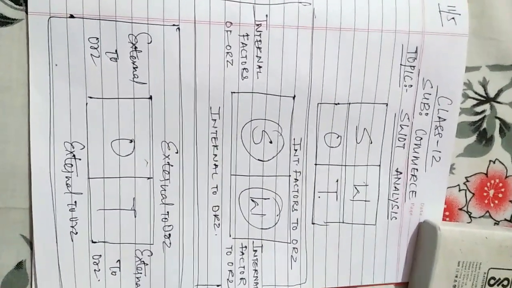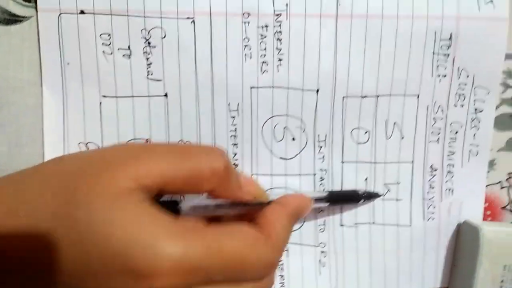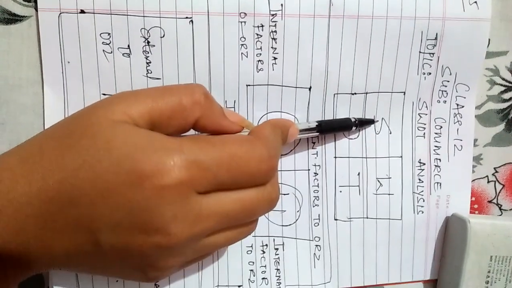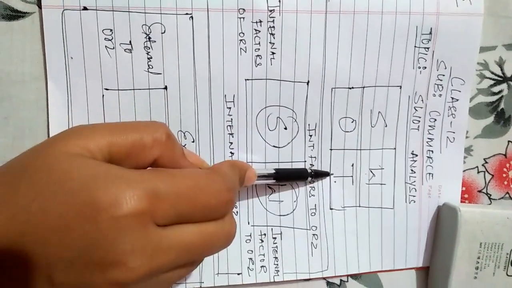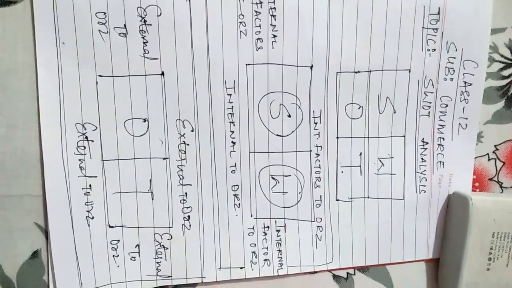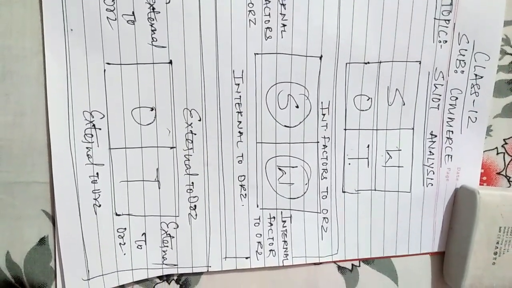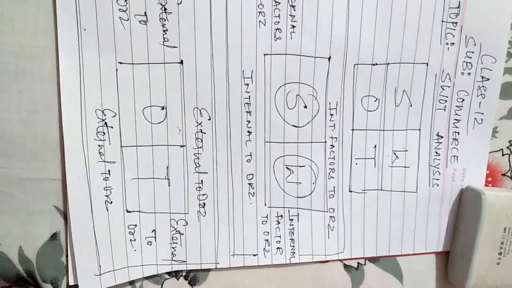Is that clear? This word SWOT is divided into four parts. S stands for strength, W stands for weakness, O stands for opportunities, and T stands for threats. Class 12th, there are many factors available in the market which can be favorable and unfavorable for a business or company.